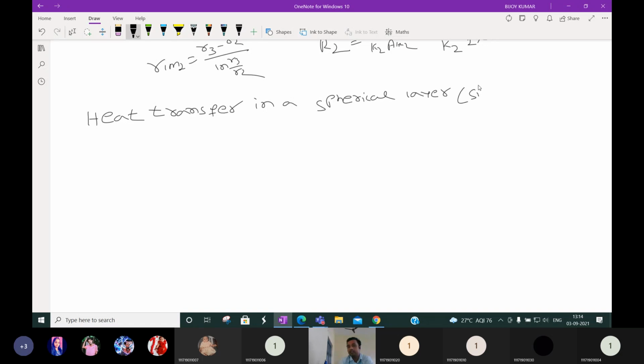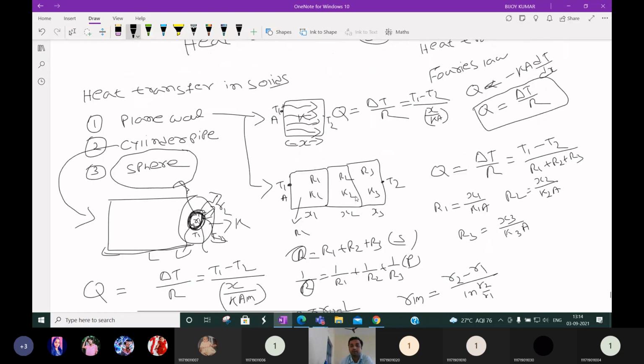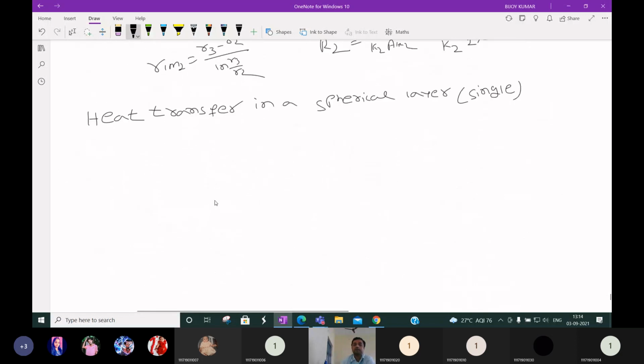First we consider a single spherical layer, then we will go for the composite spherical one. Like the previous one we discussed, first we calculate for a single, then composite. Cylinder also for single and composite. Same as the previous one. If you understand the cylinder now, the spherical is very easy for you. Let me explain.